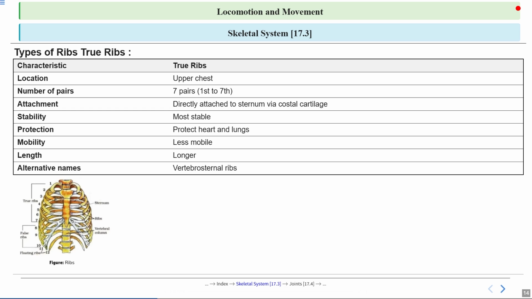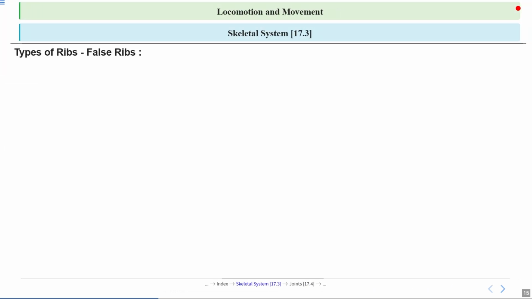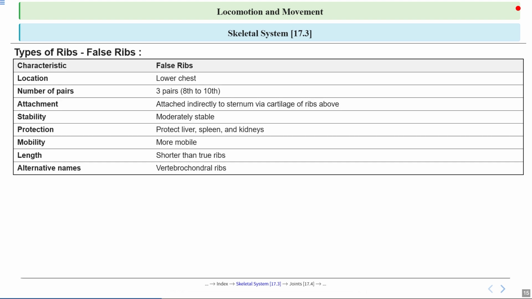So we have already talked about the structure of the ribs. There are mainly 3 kinds of ribs: true ribs, false ribs, and floating ribs. At the front, they are attached to the sternum via cartilage. Let's talk about false ribs. Think of the lower part of your chest where the last 3 pairs of ribs are. They are false ribs because they don't attach directly to your breastbone like the ones above them.